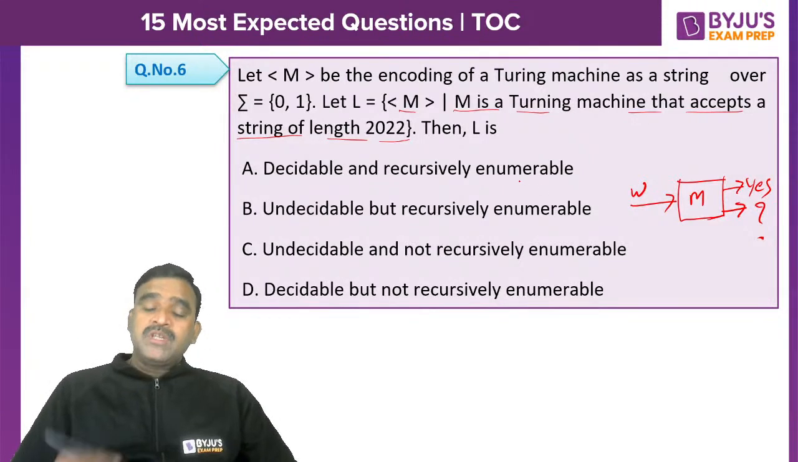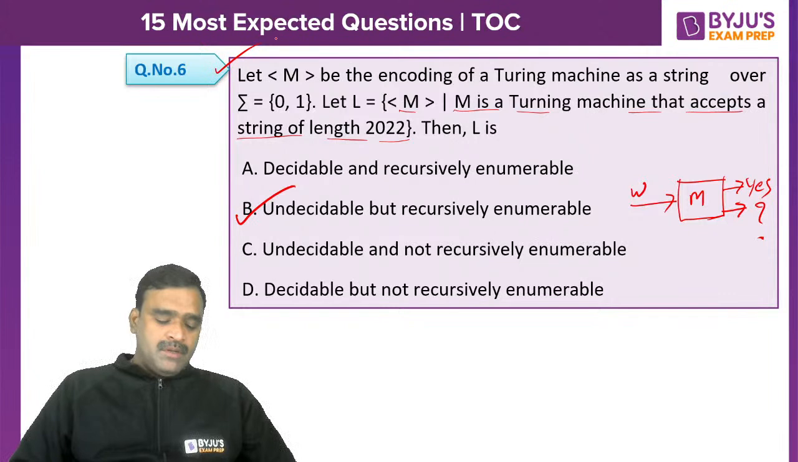But as a Turing machine is described, it is recursively enumerable. Undecidable and recursively enumerable: option B is the right option. Is it clear?